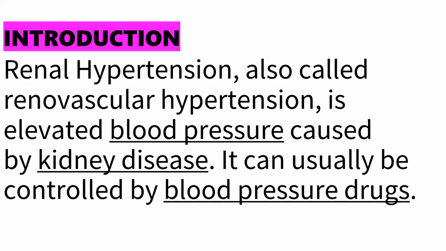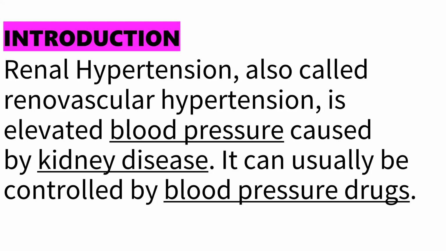That is why from the heading itself, we have written hypertension associated renal disease. There are certain kidney diseases, like chronic renal failure or acute renal failure, so many kidney diseases we have discussed, okay? Because of all those diseases, there can be elevated blood pressure. So what we are mainly focusing on is renal hypertension, which is also called renovascular hypertension, the elevation of blood pressure.